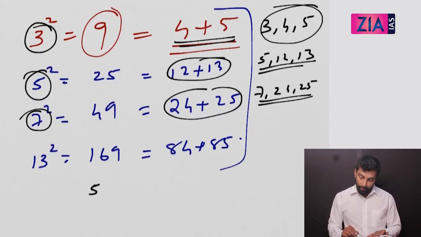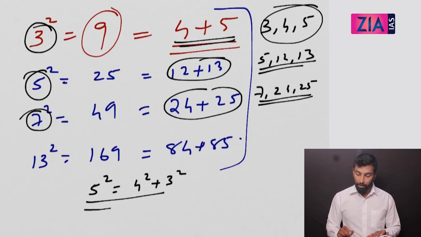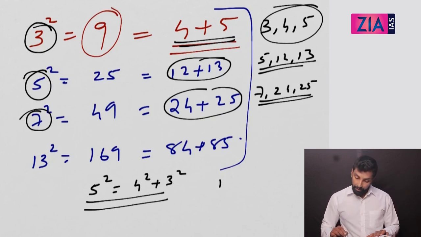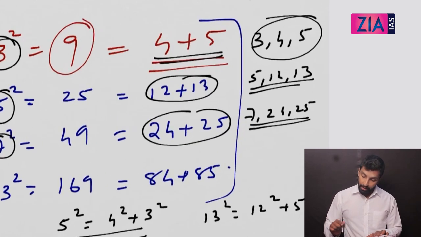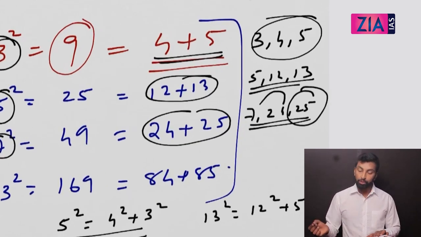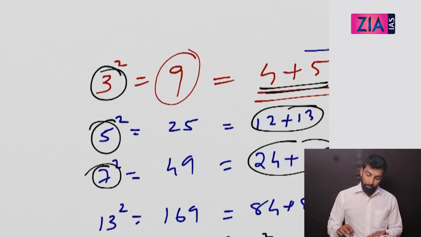Okay. So it's actually 5 square is equal to 4 square plus 3 square. It's a Pythagoras triplet. Similarly, 13 square is equal to 12 square plus 5 square. Similarly, 25 square is equal to 24 square plus 7 square. So now